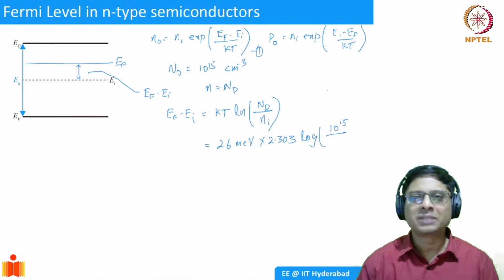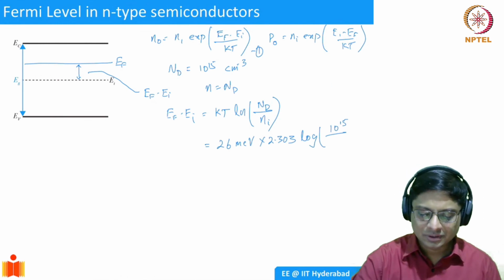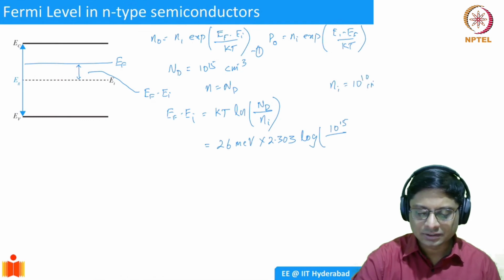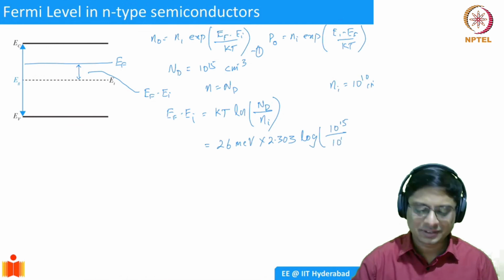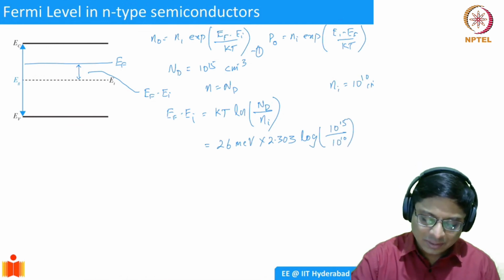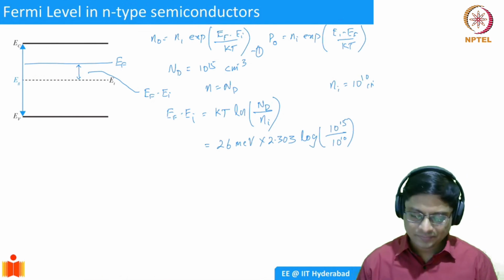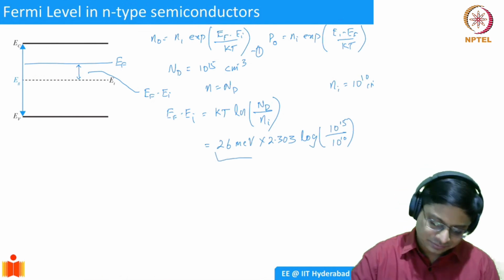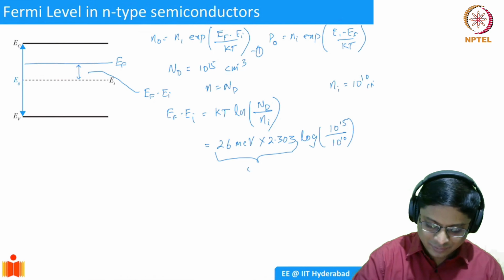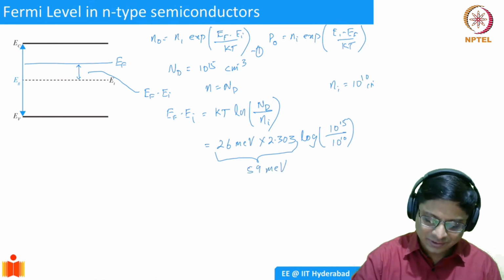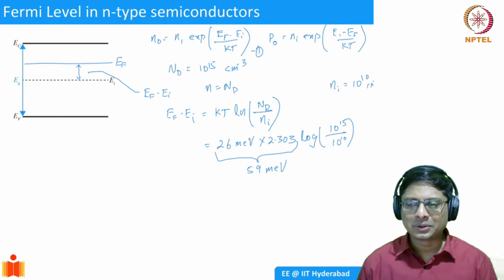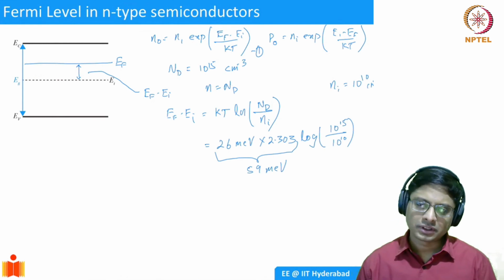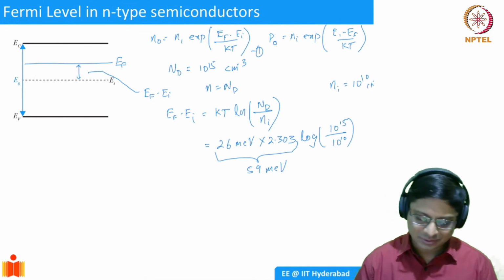Now I want to make my life simple, so I'll say Ni is equal to, I'm not taking the exact number, 10 power 10 I'll take. Because if I take 1.5 extra, then I have to do it exactly with a calculator, which I don't have right now. So I'll simply take it as 10 power 10. If I do this, what do you get? Well, I have sort of memorized this expression. This is basically 59 milli electron volts.